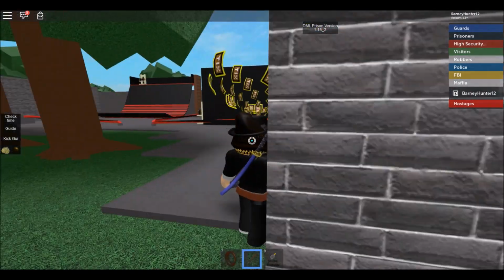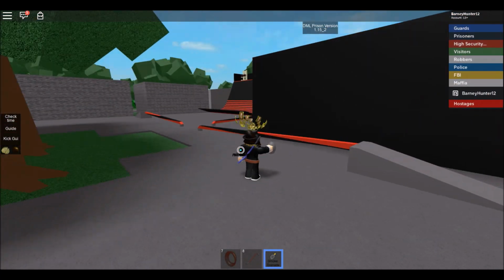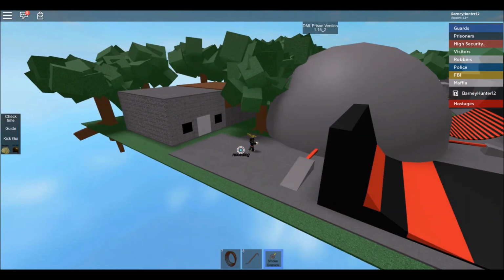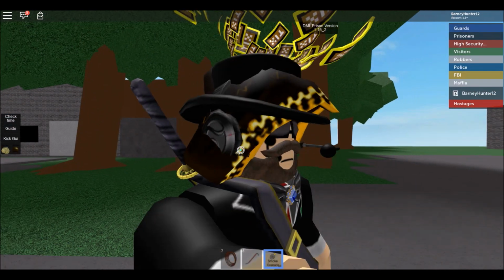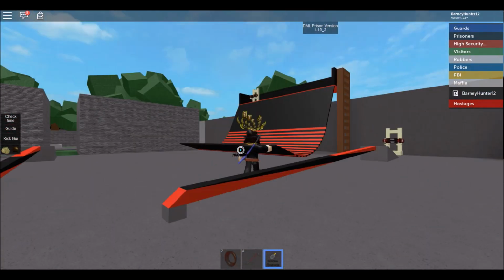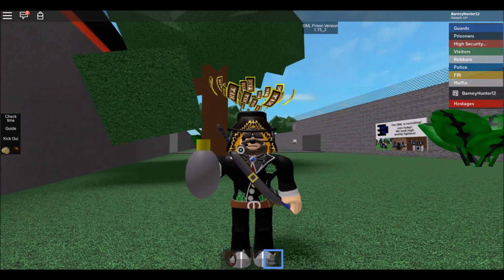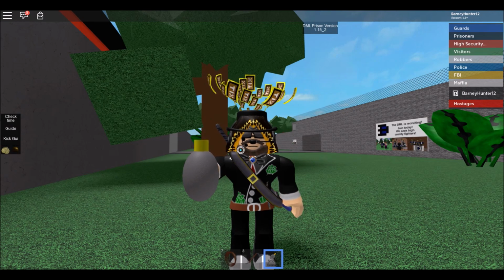So this could also be used as a weapon, and you can also get a smoke grenade. Let's see if this actually still works. Let's see. Is it gonna work? Yep, there's a smoke grenade right there. So if you went in there, it was very difficult to see. So yeah, that's what it was. It was pretty much the original prison game on Roblox.